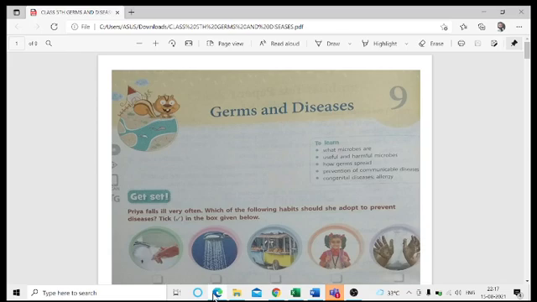We have also completed types of animals and plants, and food and health, and now we are on germs and diseases. Up to next month we have to complete 2 more chapters, that is the skeletal system and the nervous system, along with the states of matter as well.